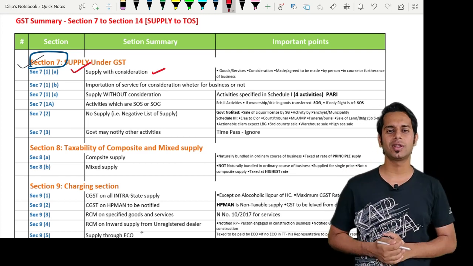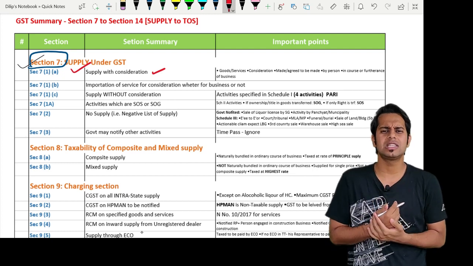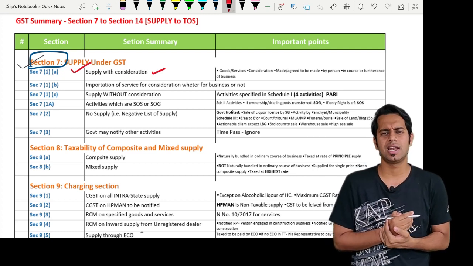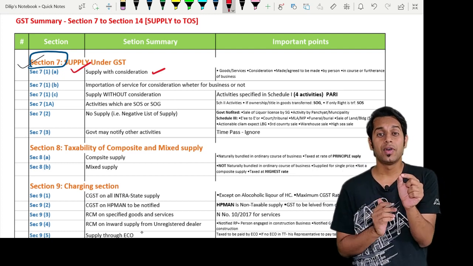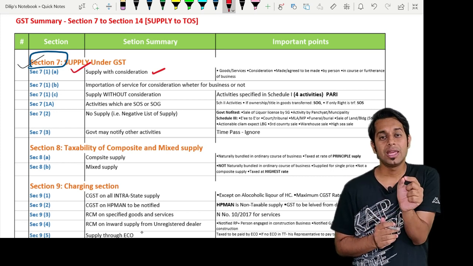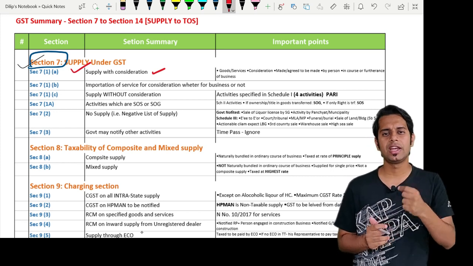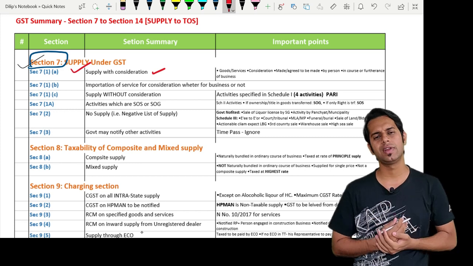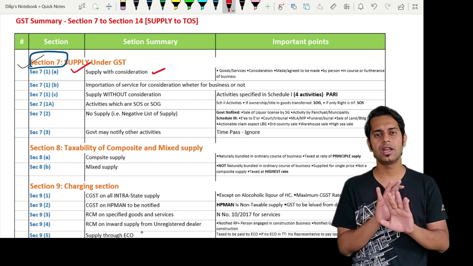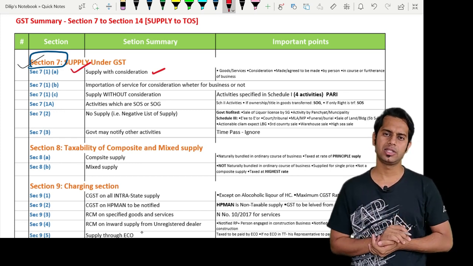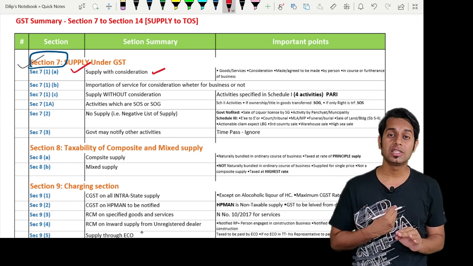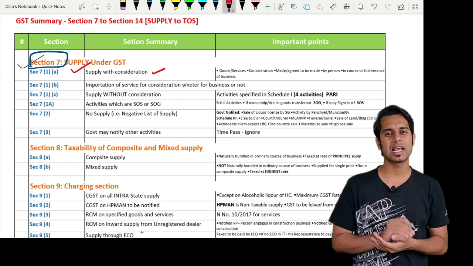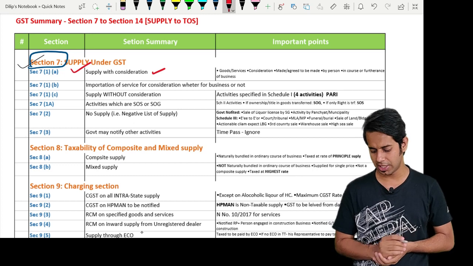However, there is a proviso to the definition of consideration. Sir, what is this proviso telling, sir? The proviso is telling that if you receive any refundable deposits, then that refundable deposit shall not be treated as consideration. However, if these refundable deposits are adjusted as consideration, then they shall be treated as consideration.